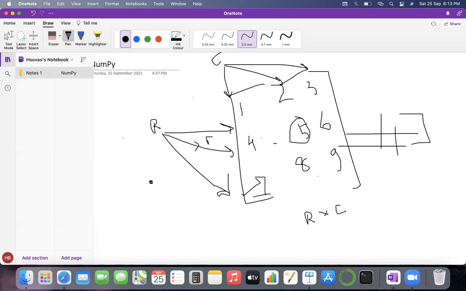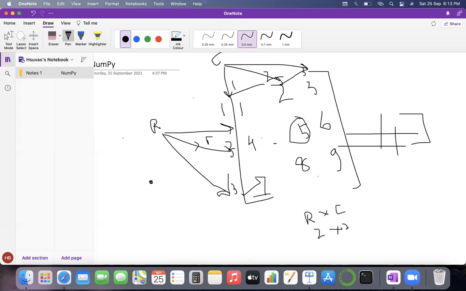Just a second, please. Okay. That means if you consider this one as row 1, this one as row 2, and this one as row 3, and if you consider column 1, column 2, and column 3, then this value 5 will be located where? In row 2 and column 2.